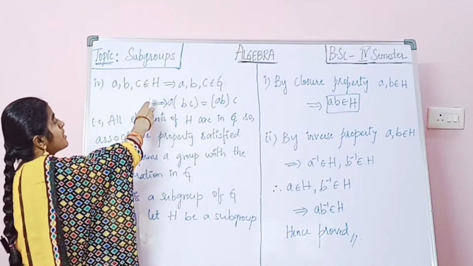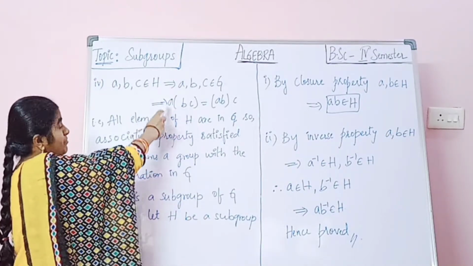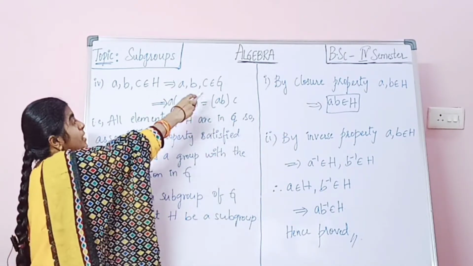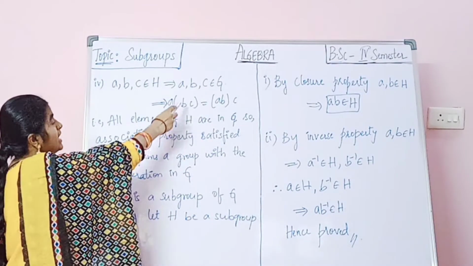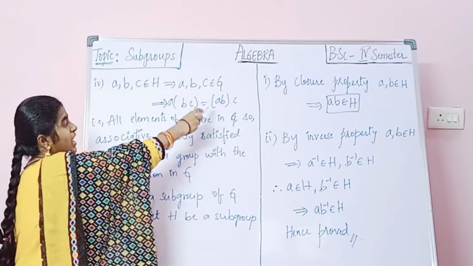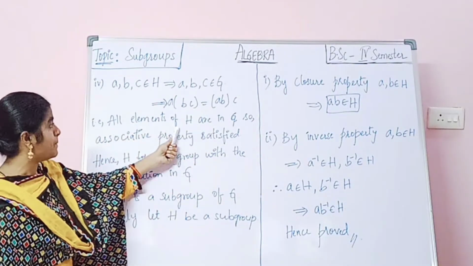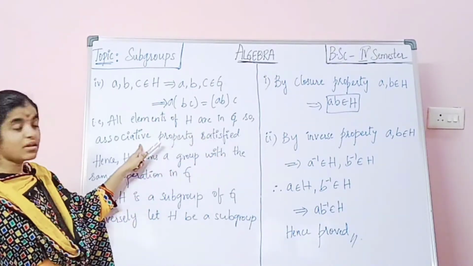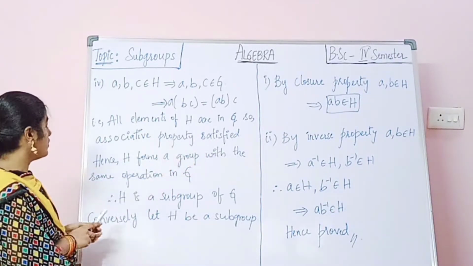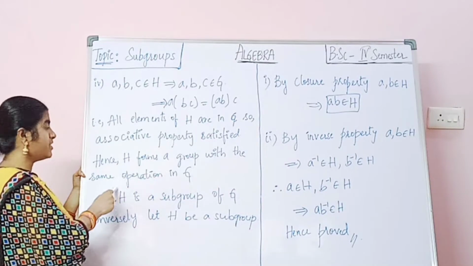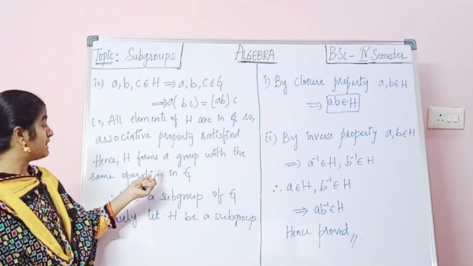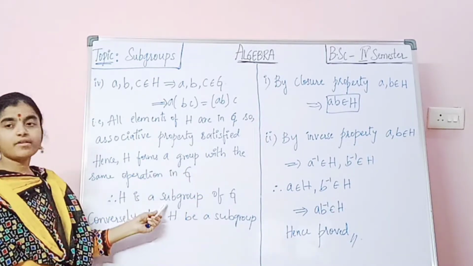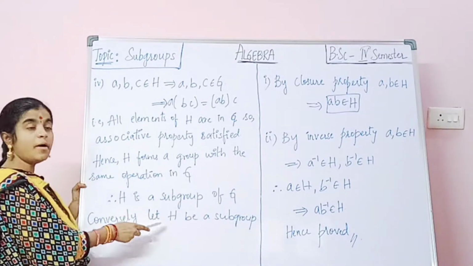Next, A, B, C belongs to H. If ABC belongs to H, then ABC also belongs to G. So A, B, C belongs to G, so that implies A into BC equals AB into C. That is, all elements of H are in G, so the associativity property is satisfied. Hence H forms a group with the same operation in G. Therefore H is a subgroup of G.